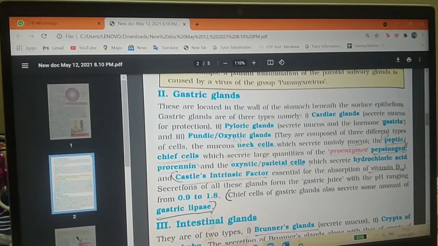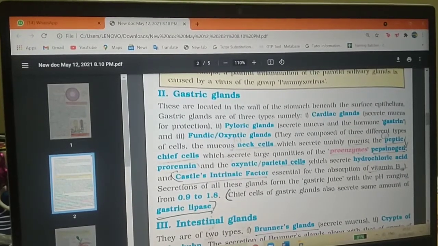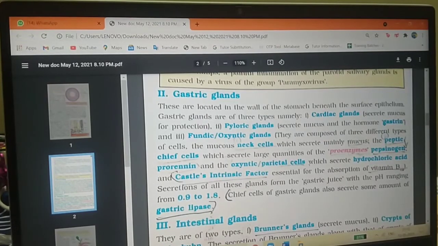The mucus neck cells, which secrete mainly mucus, and the peptic or chief cells, which secrete large quantities of proenzymes. What are they? Pepsinogen and prorenin. And also the oxyntic or parietal cells. Do you understand?